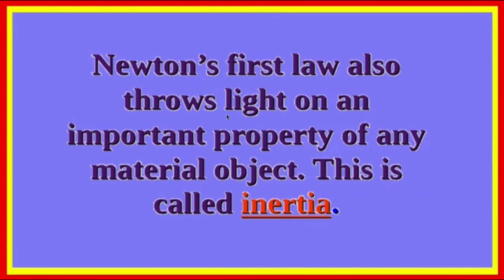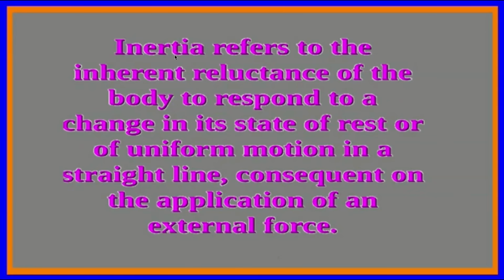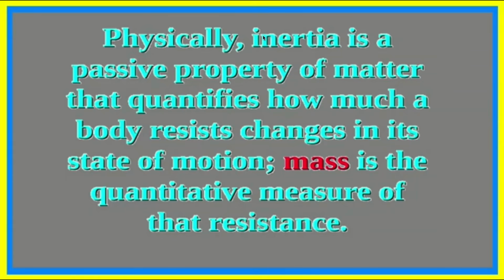Newton's first law also throws light on an important property of any material object. This is called inertia. Inertia refers to the inherent reluctance of the body to respond to a change in its state of rest or of uniform motion in a straight line consequent on the application of an external force. Physically, inertia is a passive property of matter that quantifies how much a body resists changes in its state of motion. Mass is the quantitative measure of that resistance.